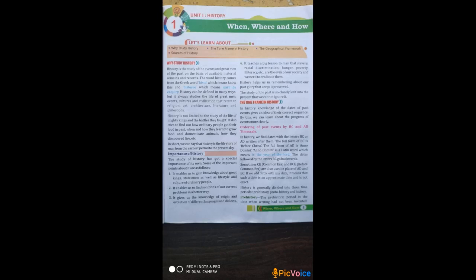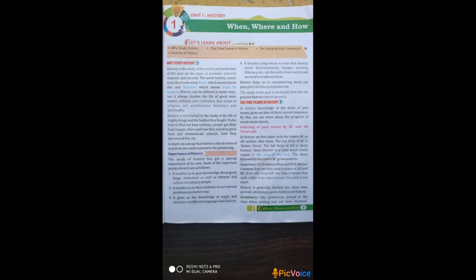Now see the third point of importance of history. It gives us the knowledge of origin and evolution of different languages and dialects. Means history gives us the knowledge of origin. Origin means from where a particular language starts, and evolution means development of languages. So history gives us the knowledge of a particular language from where it starts and then their development, and again the development of different languages and dialects. Dialects means when a particular language is spoken in a particular area, that is known as dialects.